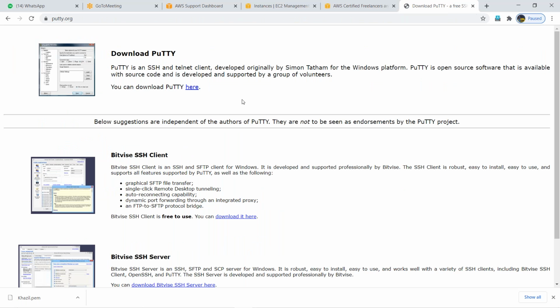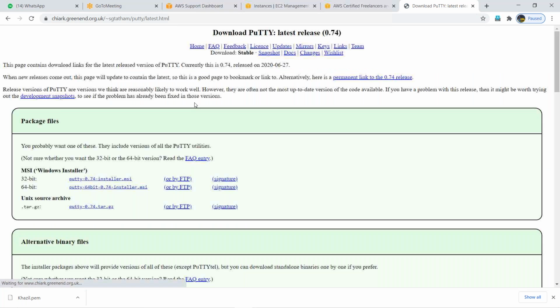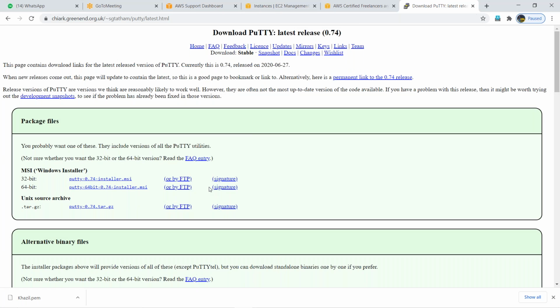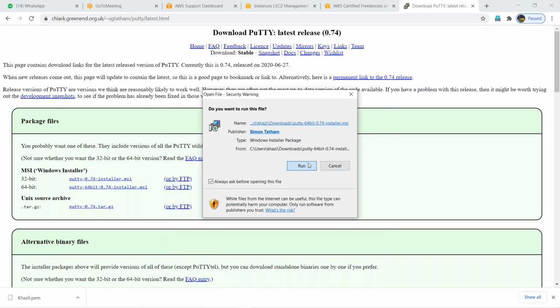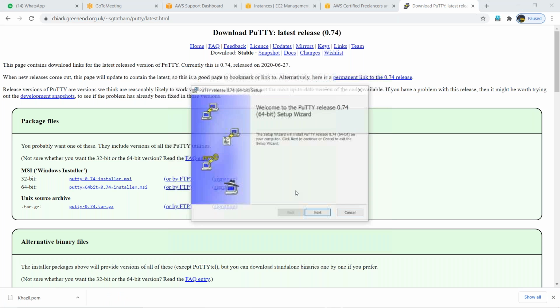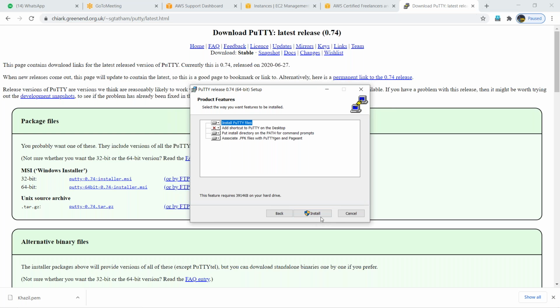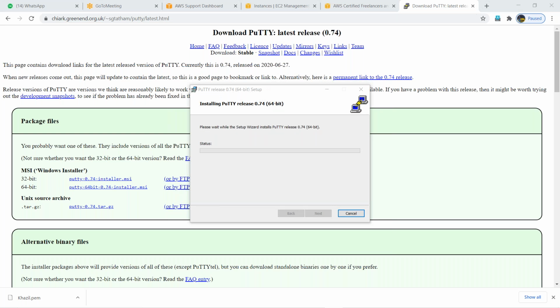Open the first one, download Putty. Everybody should download this to log into your Linux box. Go with 64-bit. Okay, good, install it. Putty can be used in two ways, guys. One is to log in to your Linux box. One more is to generate that private key.